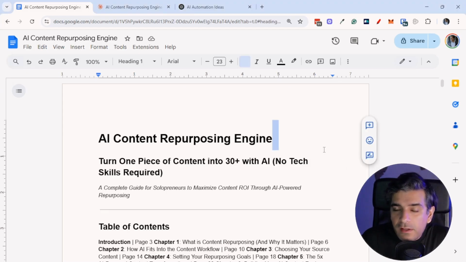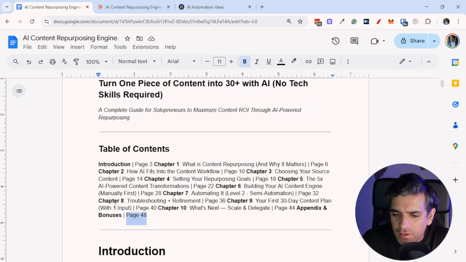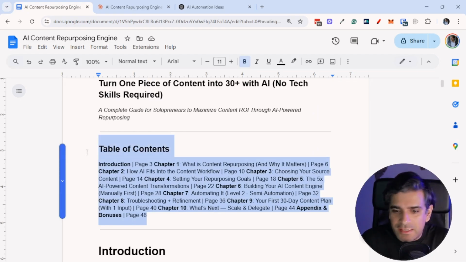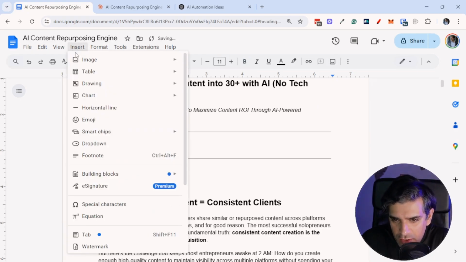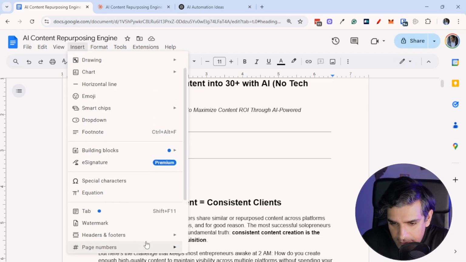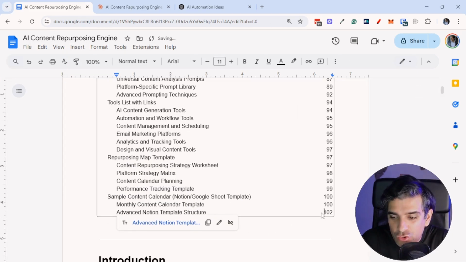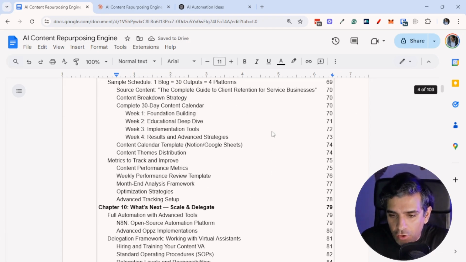Just so you know, the final ebook that we got out of it, and this is not yet formatted, is 99 pages. And again, this is fairly simple basic font. There are no images. I can insert them in a little bit as well. But this is 99 pages of pure actionable content. Don't look into what this table of content says. It's really not relevant. In fact, let me introduce a new table of content, and I'm going to walk you through how I created all of this in just a few minutes. There we go. Let's add a new table of content. And that's about 102 pages, of course, with the new table of content.